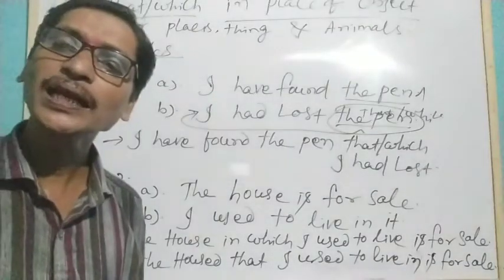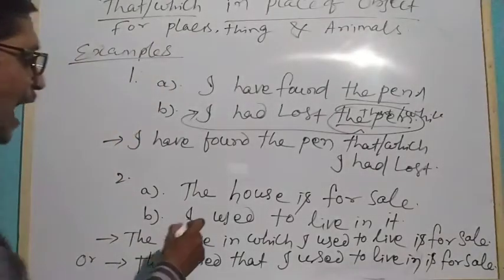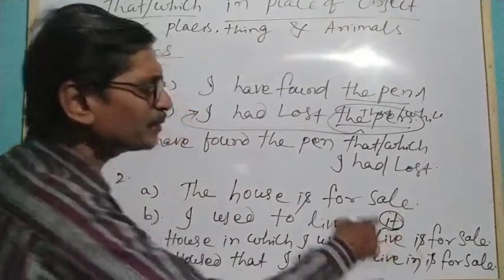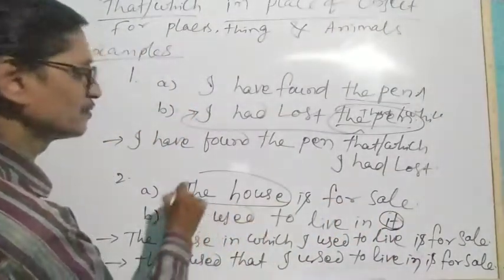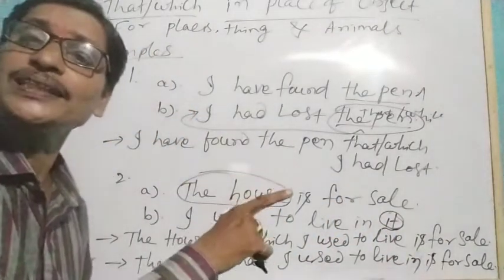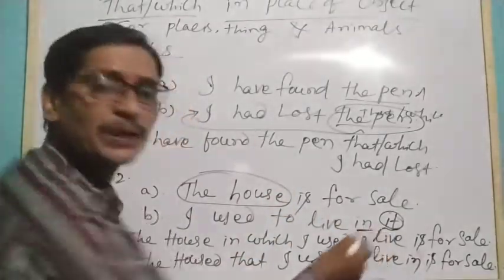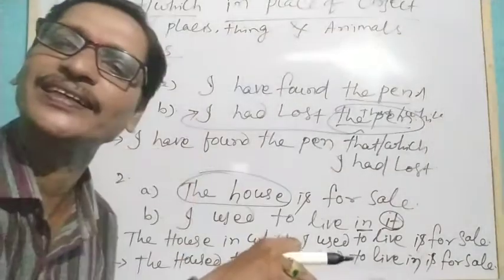Okay? So, in the next example you see, the house is for sale. What is for sale? The house is for sale. I used to live in it. So you see here, it means the house. And before this it, we have a preposition, in it.